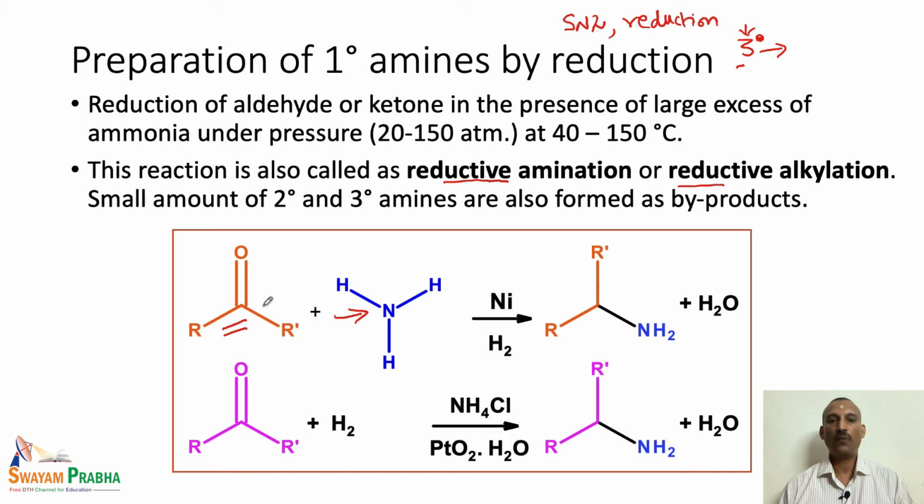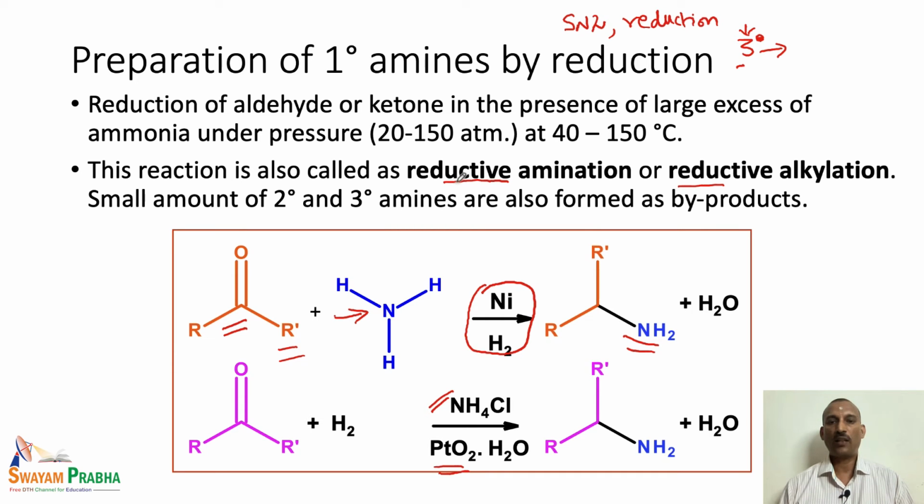So, when ammonia is reacted with the carbonyl unit, that is the ketone, in the presence of Raney nickel and hydrogen reducing conditions, it gives the corresponding amino compounds. This reaction actually proceeds via an imine formation, followed by the reduction of the imine to the corresponding amino compound. The same reaction can also be carried out in the presence of ammonium chloride and Adams catalyst. So, either of the conditions can be used for the preparation of amino compounds from the carbonyl unit.